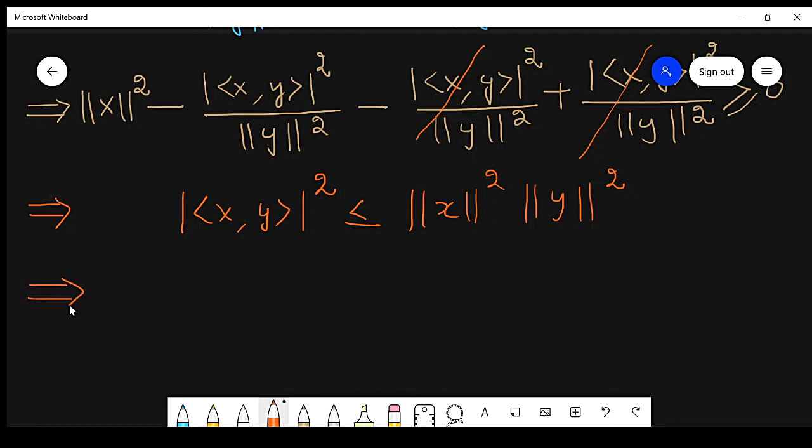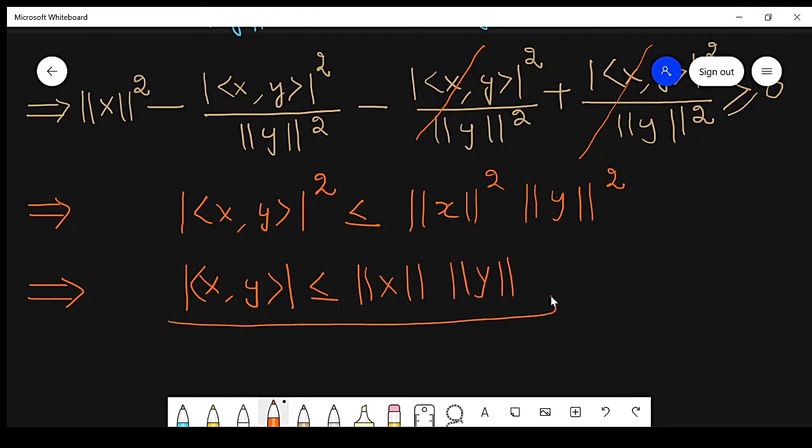So this can be written as x comma y inner product is less than equal to norm of x into norm of y. So this is the Cauchy-Schwarz inequality, which proves our first part. So what is our first part? My first part is x comma y inner product is less than equal to norm of x into norm of y.